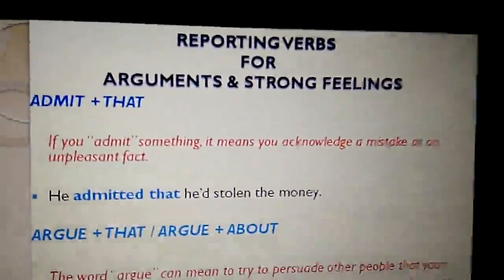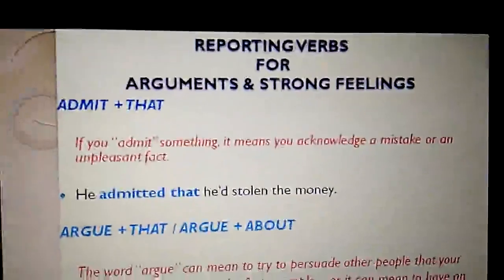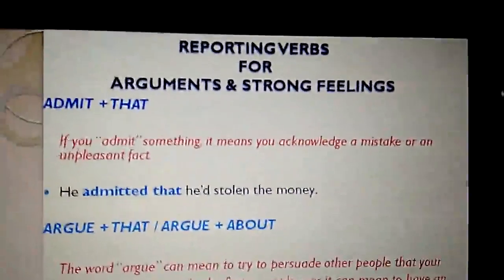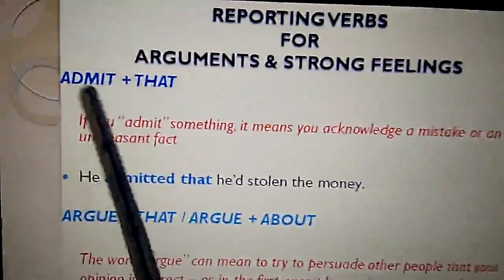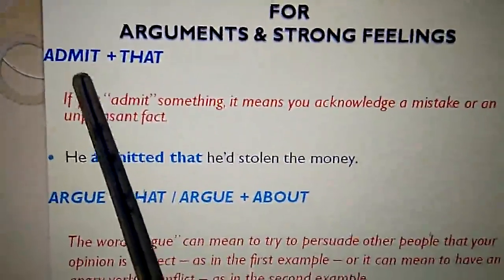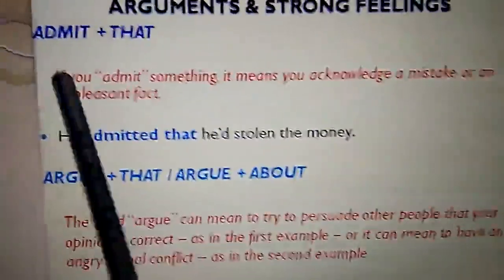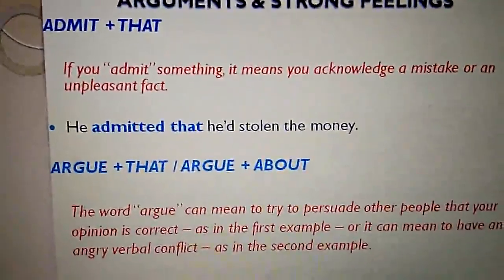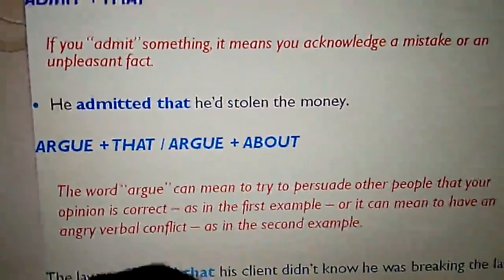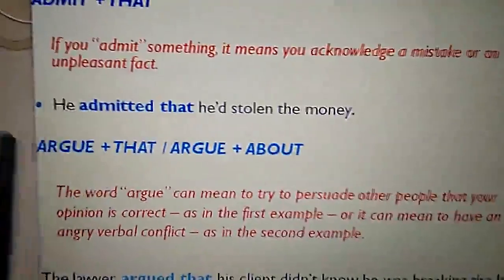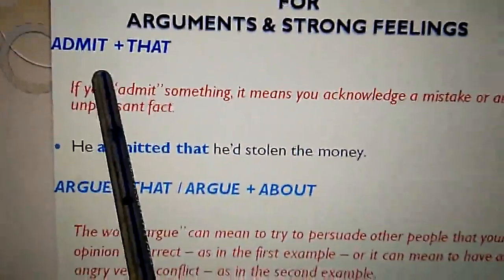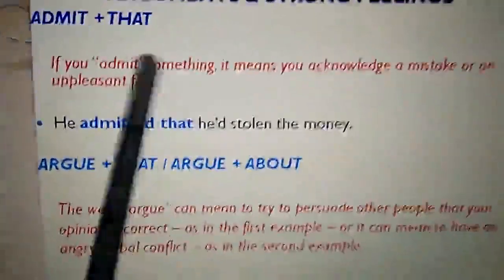When you are reporting arguments, or when you are reporting strong feelings, the reporting verbs that we usually use, the first one is admit. The pattern when we use this as a reporting verb is admit plus that. If we admit something, it means we acknowledge a mistake or an unpleasant fact. That means whatever unpleasant thing happened, or if we have made a mistake, then we use this admit to report that kind of action.